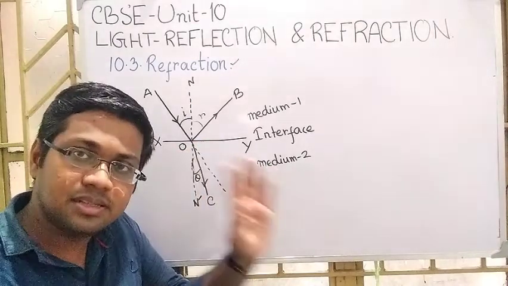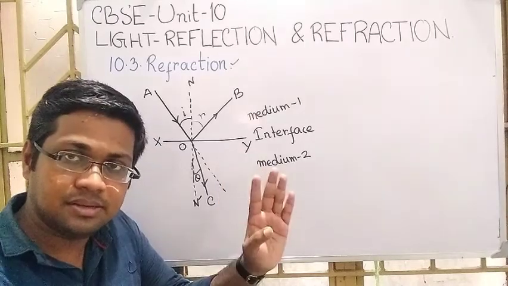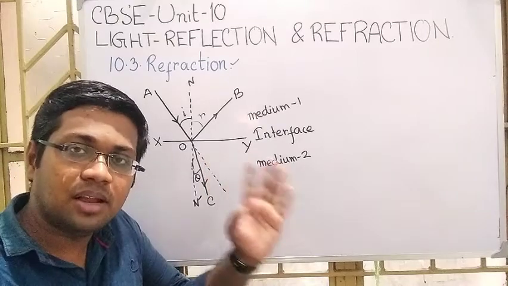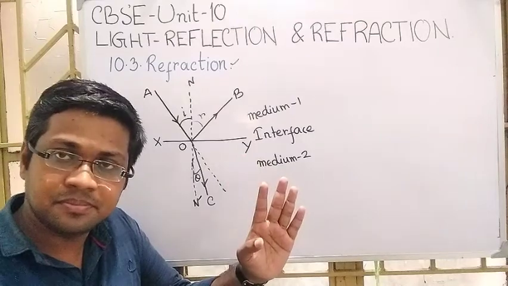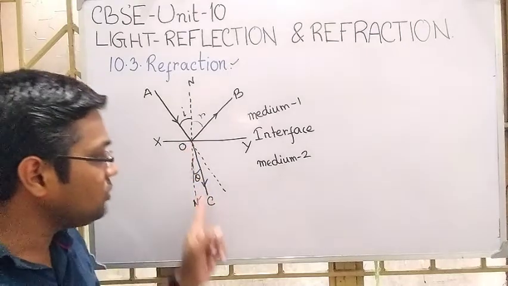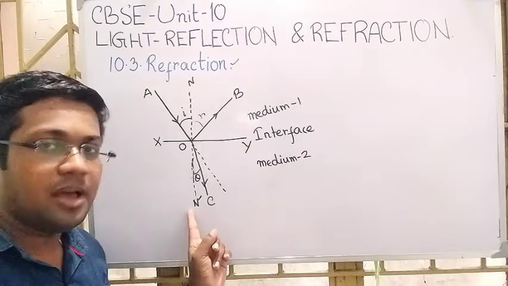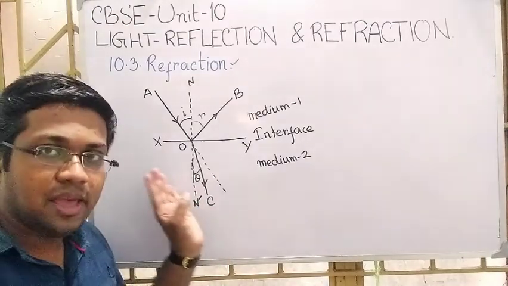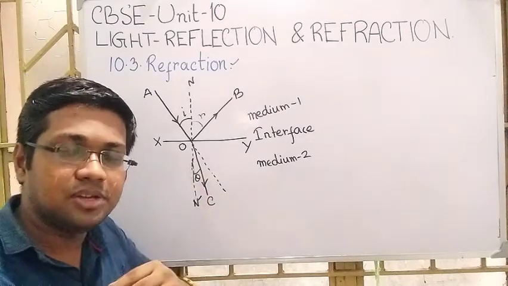Here, the first law of refraction says that the incident ray, refracted ray and the normal at the point of incidence are in the same plane. So AO, OC and NO, N prime are in the same plane, the plane of the board.